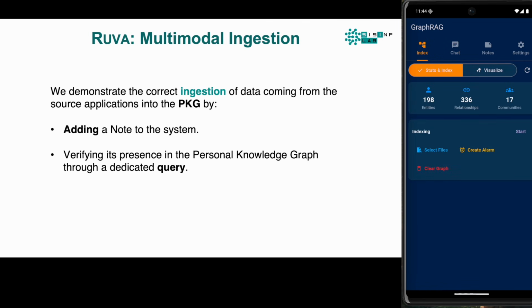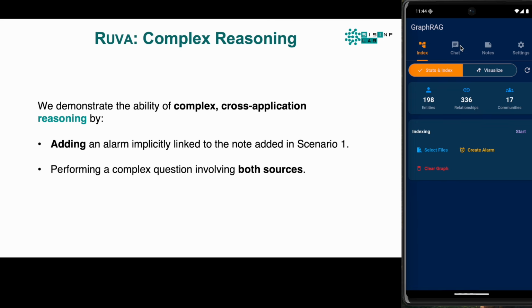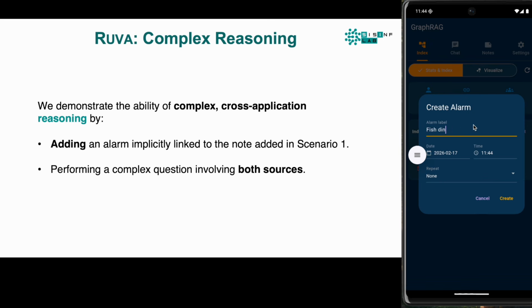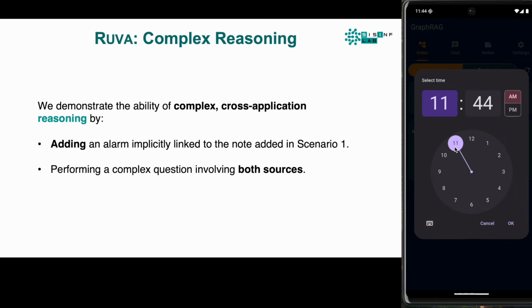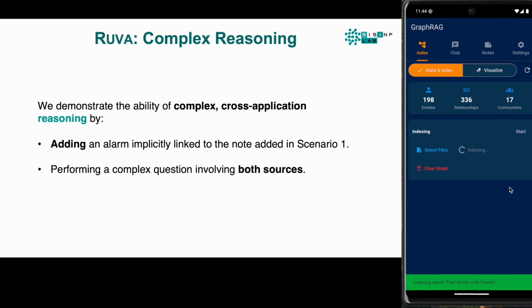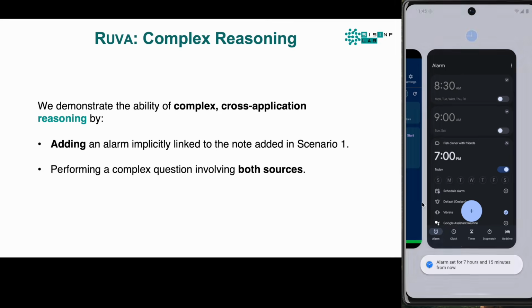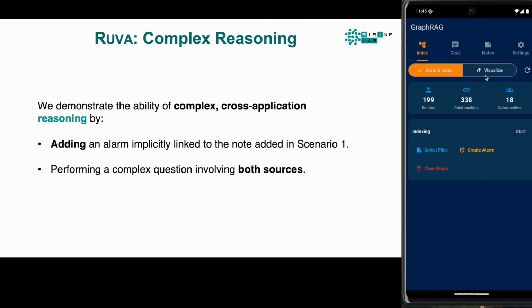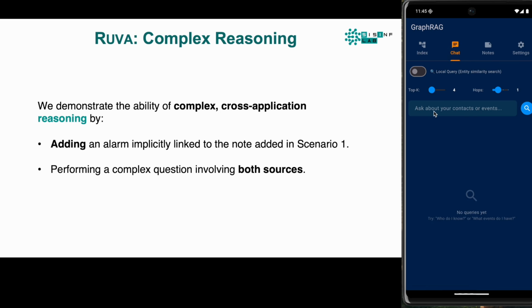Now let's push the system harder. We are now adding an alarm as a reminder for a fish dinner with friends. It will take place today at 7 p.m. The system now has two separate pieces of information, the note from scenario 1 and the alarm we just set. We ask a natural language question that requires reasoning. Can I invite my friend Mark to the fish dinner with my friends today?